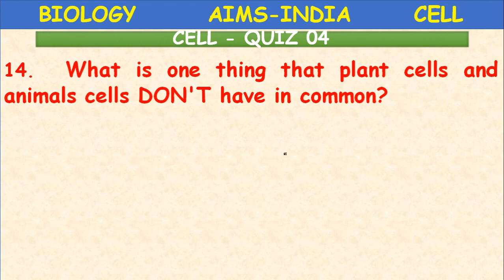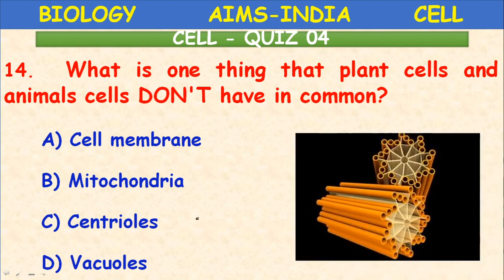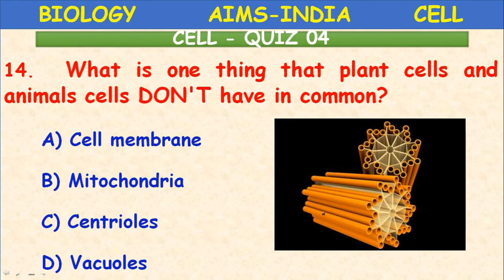What is one thing that plant cells and animal cells don't have in common? Cell membrane, both of them possess. Mitochondria, both of them possess. Vacuoles, both of them possess. So here these are the structures called centrioles.